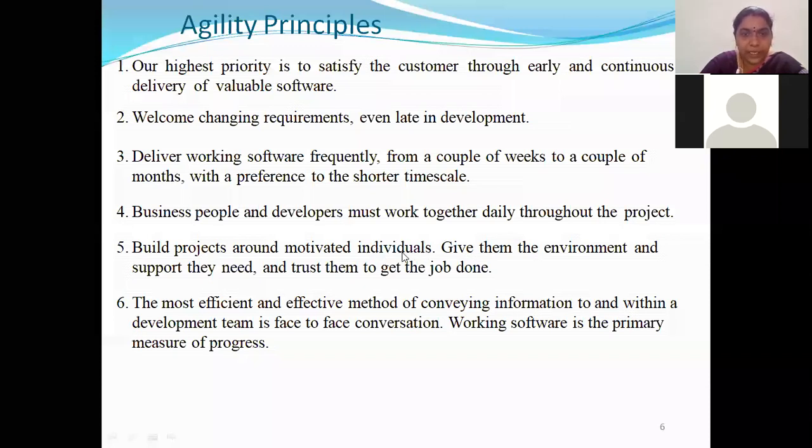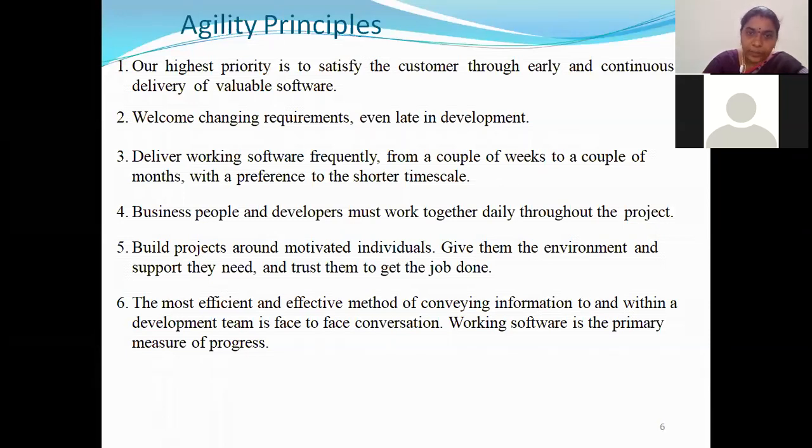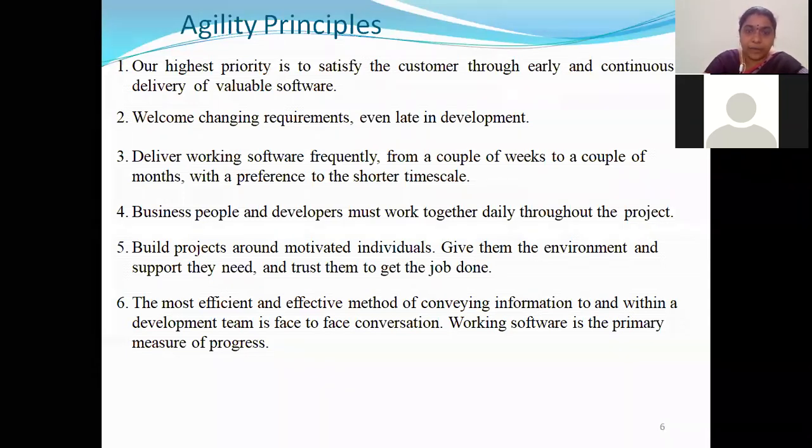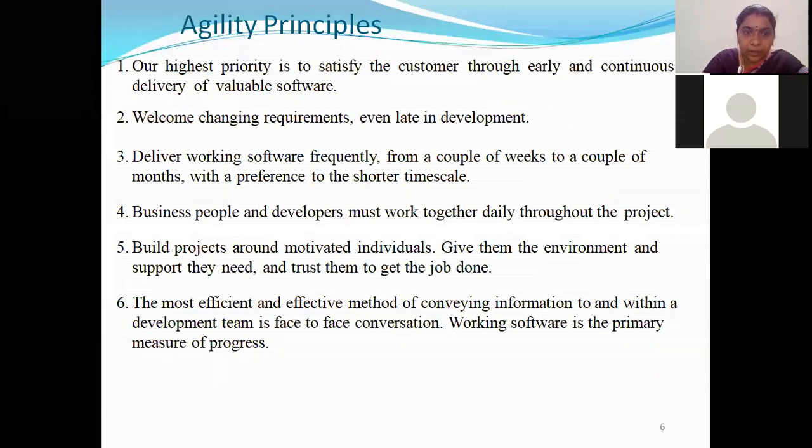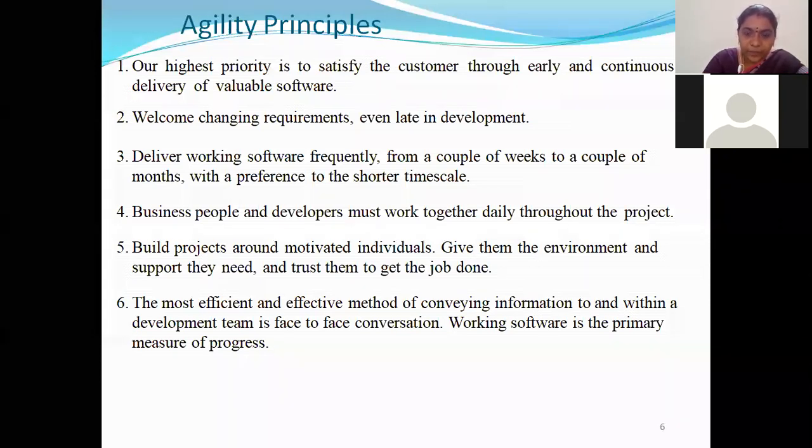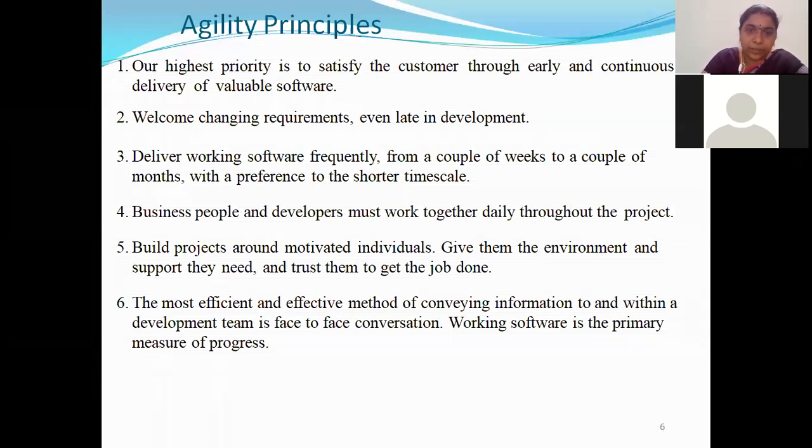All the team members present in your agile team will always be motivated. We always believe that all these team members are experts individually. Not only as a group are they experts, but they also have very much expertise individually. So we should always be like a leader, but not a boss, right? We know the difference between a boss and a leader. A boss always orders us to do this. If a boss orders us to do this one, we should do that one. We can't go any other way.